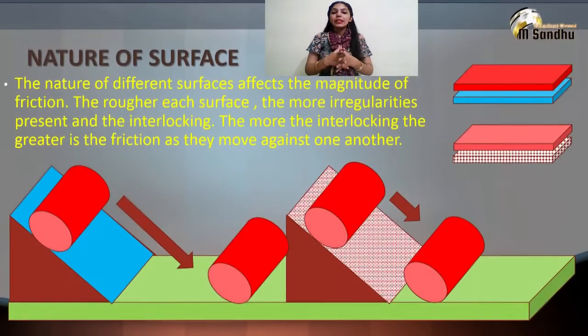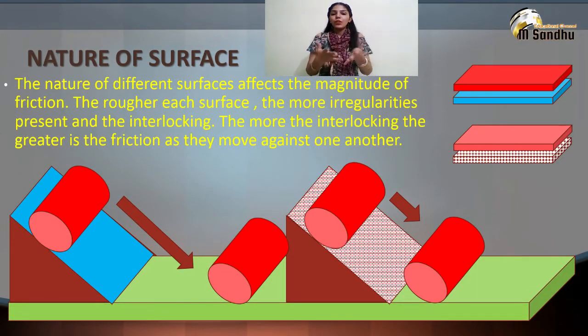Now, let's discuss the nature of surfaces on which friction depends. Suppose you are rolling a cylinder down a ramp and the surface of the ramp is rough. The cylinder would not go a long distance, but if the ramp is smooth, the cylinder would cover a long distance. It depends on the roughness or smoothness of the surfaces.